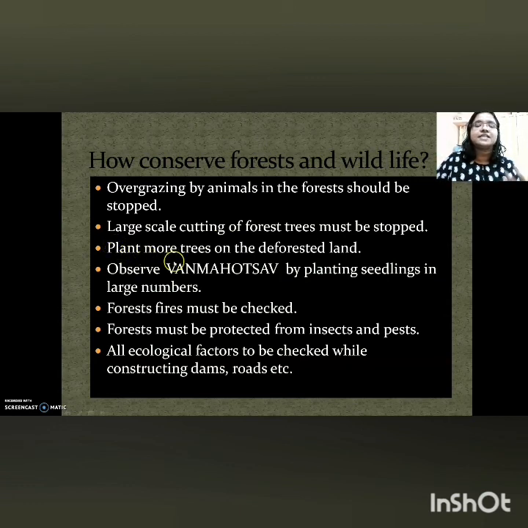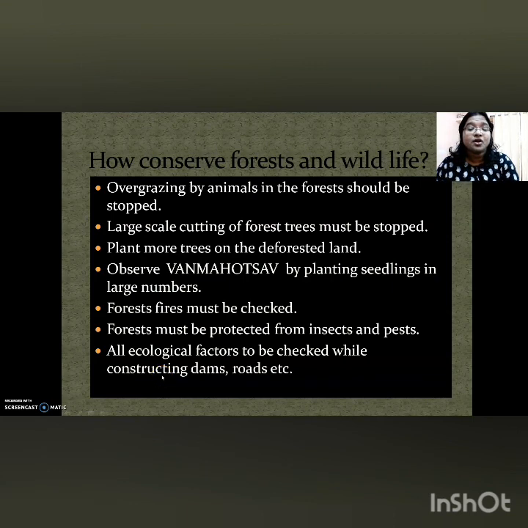And from the government side, every year from 1st July to 7th July, we observe Van Mahotsav by planting seedlings in large numbers. This practice started in the 1950s. In our school also, on every celebration and occasion, you might have seen that the guests are honored by gifting saplings. Am I right, kids? Yes. Then the next is that forest fires must be checked. And the forest should also be protected from insects and pests.